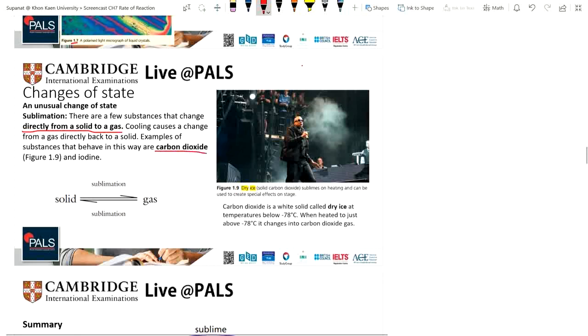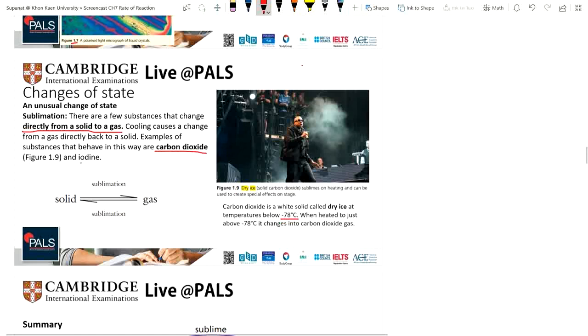Dry ice is solid carbon dioxide, a white solid at temperatures below minus 78 degrees Celsius. When it's heated to just above minus 78 degrees Celsius, it changes into carbon dioxide gas. So that's why we can see smoke here.